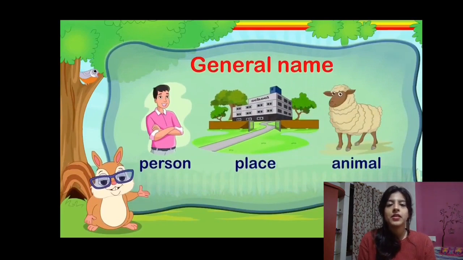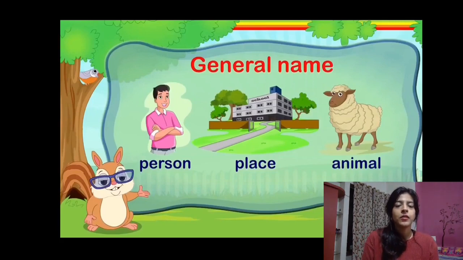and animals. For example, if I say a tiger, does a specific type of tiger come into your mind? No, tiger is a general animal name. For example, if I say dog, there are many types of dogs, right? So it is a general animal name. But if I say Tom is a dog, so dog will be a common noun, and Tom will be a proper noun.